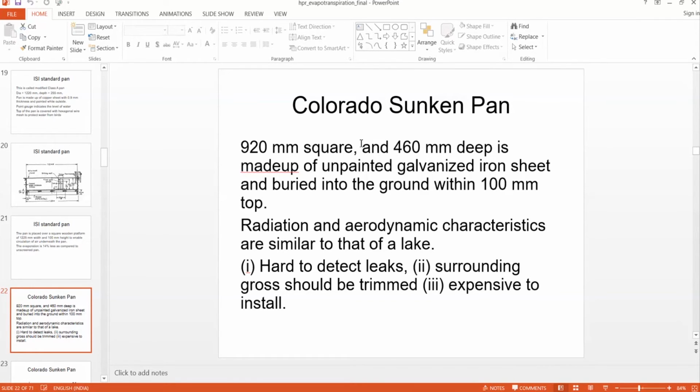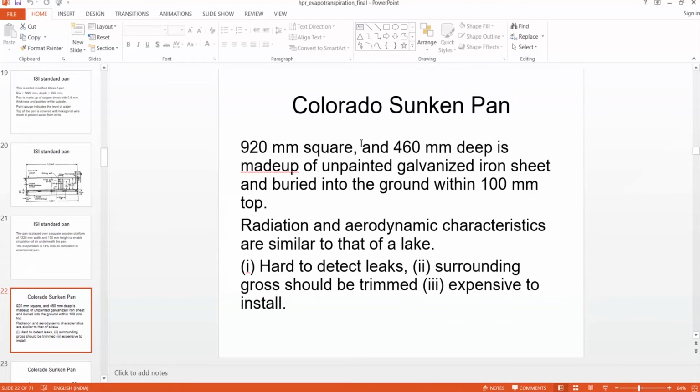Class A pan and ISI standard pan, you can see that the pan is placed above the soil, and in no way are the walls touching the soil. There is no way the soil is in contact with the walls of this pan.